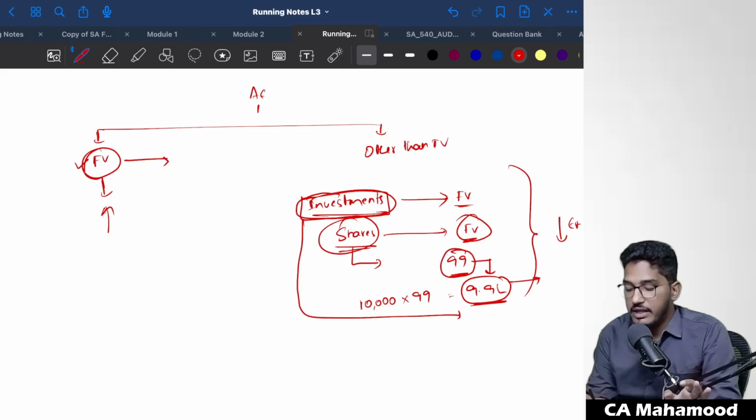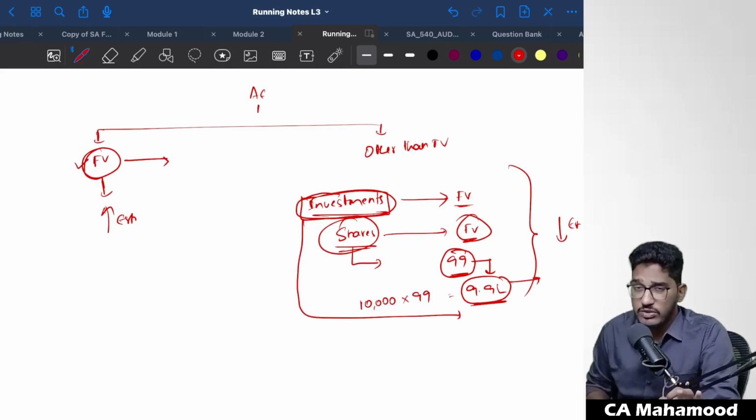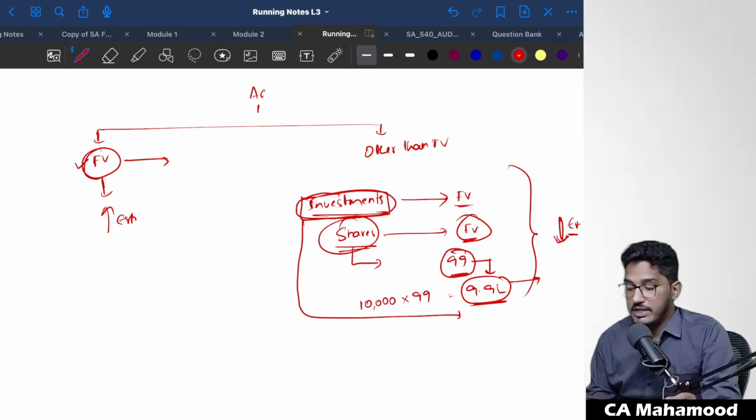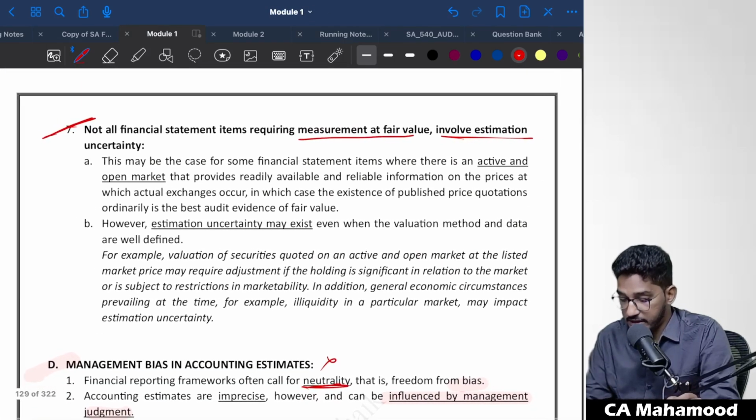So generally, whenever accounting estimates involve fair value, there is a high degree of estimation uncertainty, except in some cases. In cases where the fair values are readily available as market prices, when those investments are traded on the stock exchanges, even though those estimates are based on fair value, the estimation uncertainty will be a little bit lower. Very general paragraph, not that important from the examination perspective, but anyhow we will quickly see it.